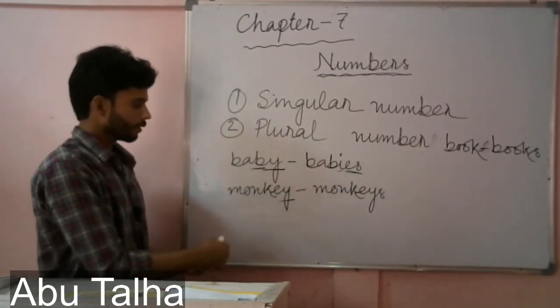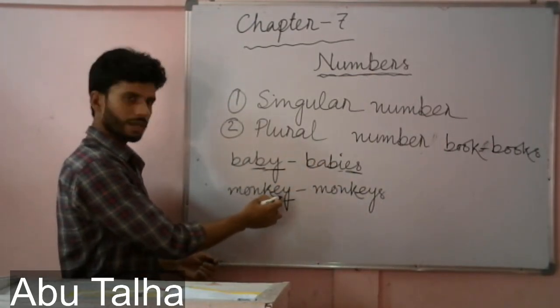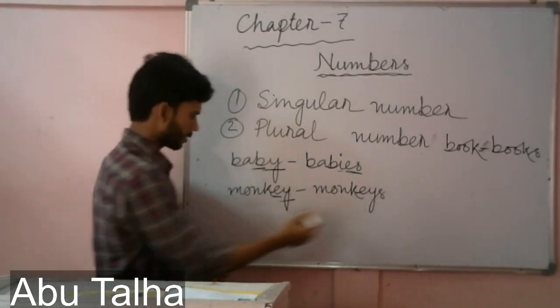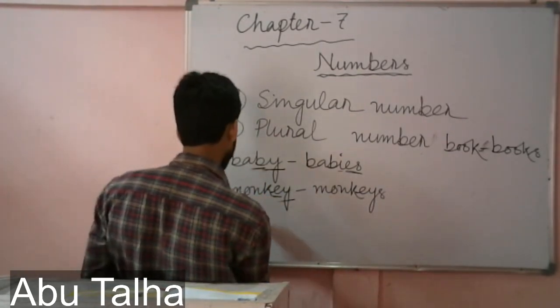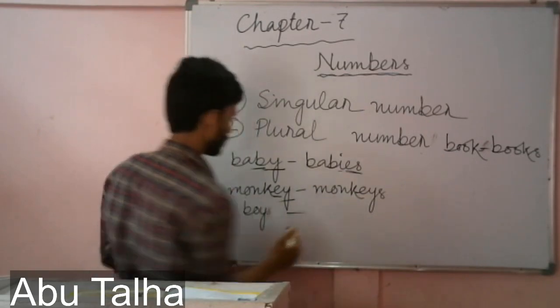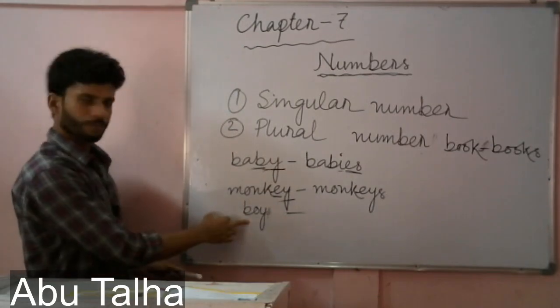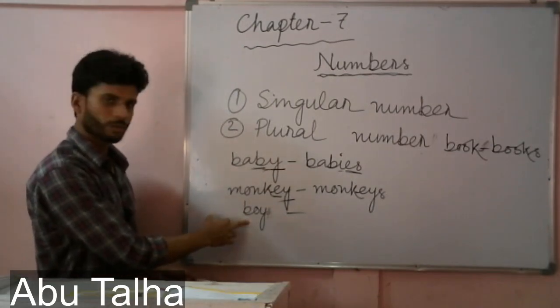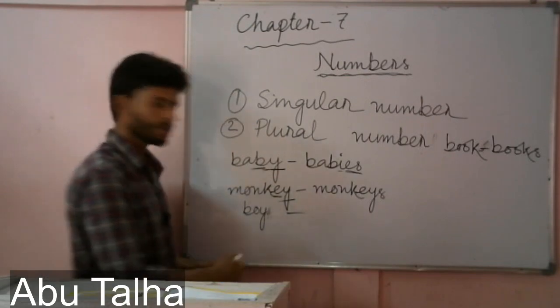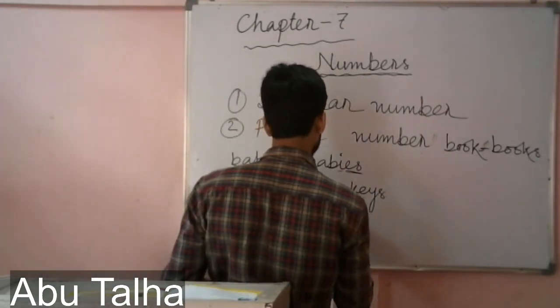And when a vowel is there before y, then you see we are adding only s. Like if I write boy, this is a singular number, and because it is indicating only one, the plural form of this will be boys.